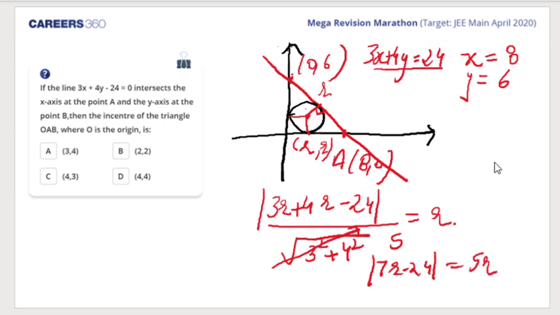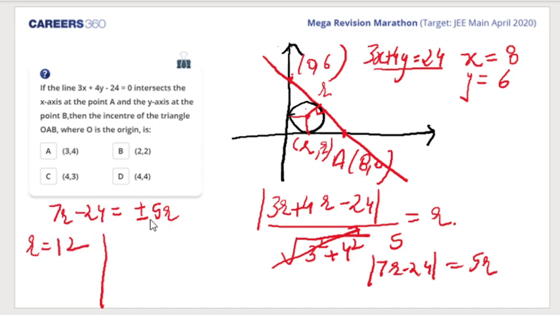Okay? Now the modulus sign will open with a plus minus. So 7R minus 24 is equal to plus minus 5R. Once I'll take plus 5R. So when I take plus 5R, it goes this side, it becomes 2R, so R would become 12.